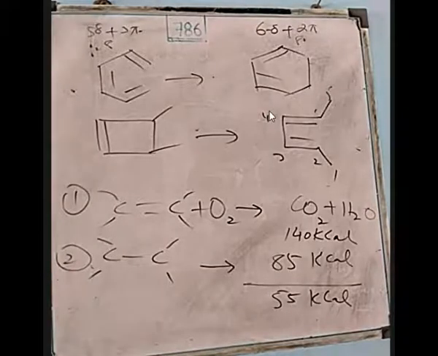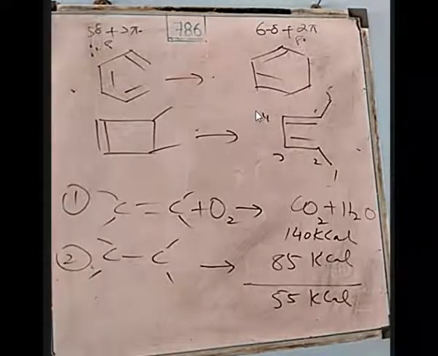Now whose value is larger? Sigma bond. Now this is the experiment showing that sigma bonds are more stable than pi bonds. Otherwise, normally we say that sigma bonds are formed by end-to-end, head-on combination, while pi bonds are formed by parallel or side-by-side overlapping. That is why we say pi bonds are less stable than sigma bonds, or sigma bonds are more stable than pi bonds. This is one reason.